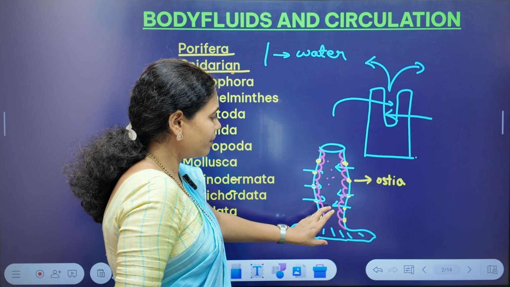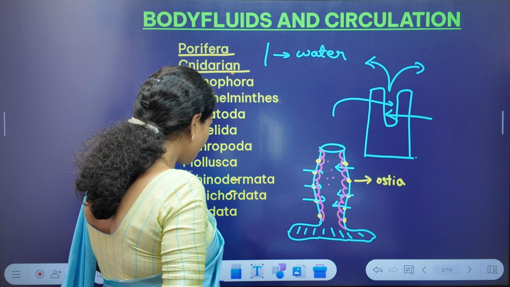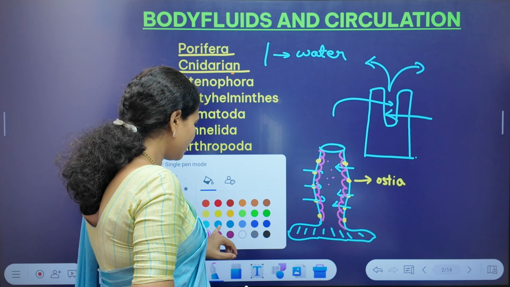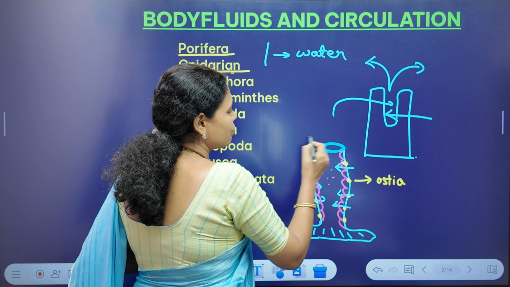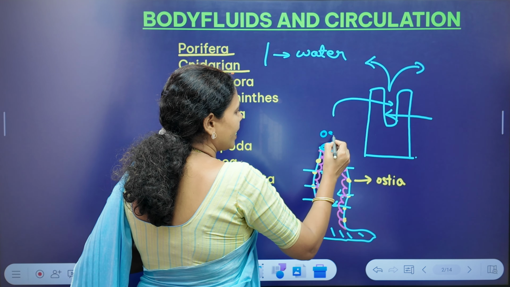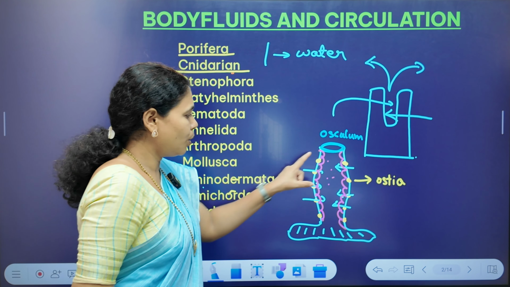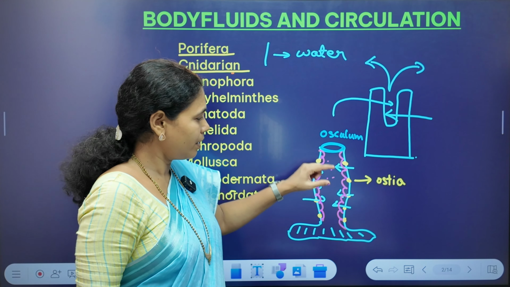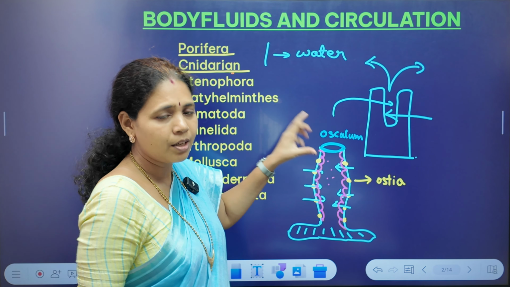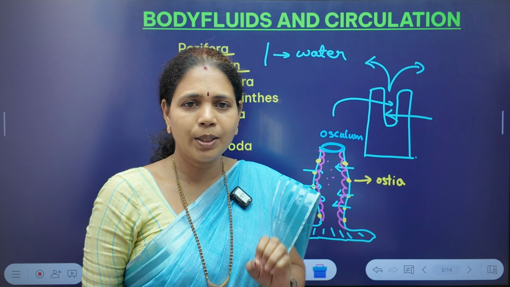Now, whatever water which entered into this body cavity, now it wants to leave, and for that, one large opening is present at the anterior most region, which is generally called the osculum. Just as throughout the body they possess small dermal ostia, the same way at the anterior most region one large opening is present, which is called the osculum.